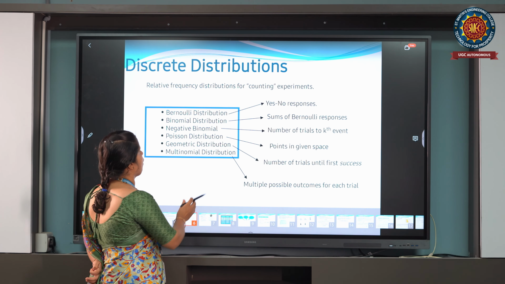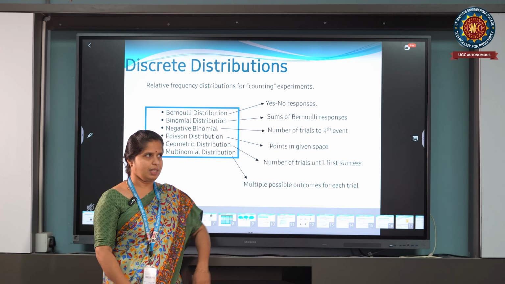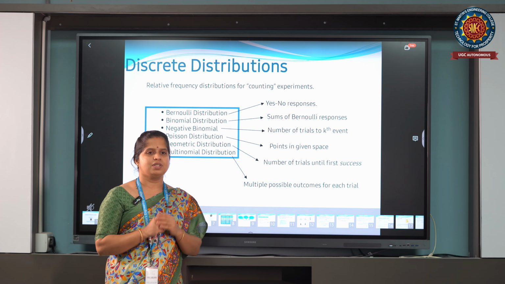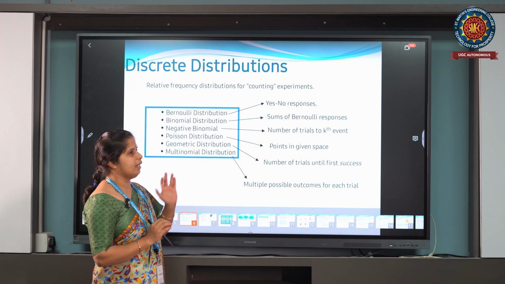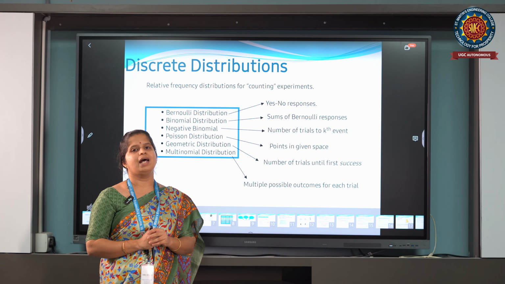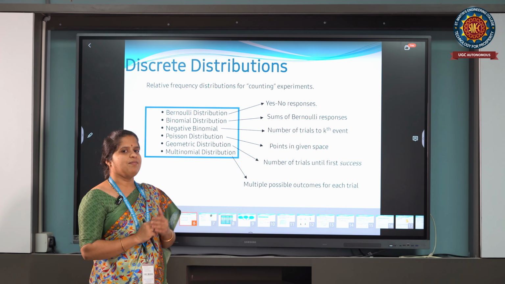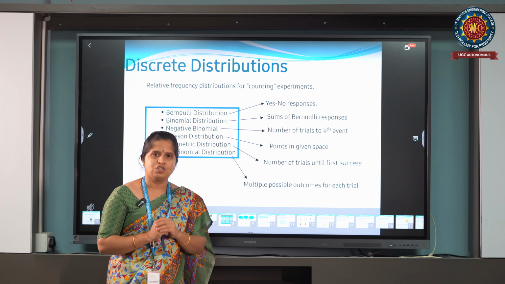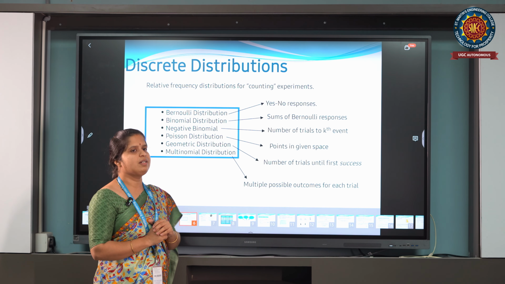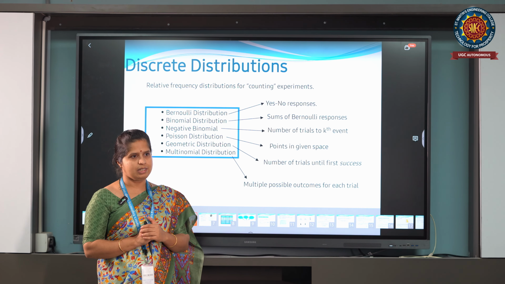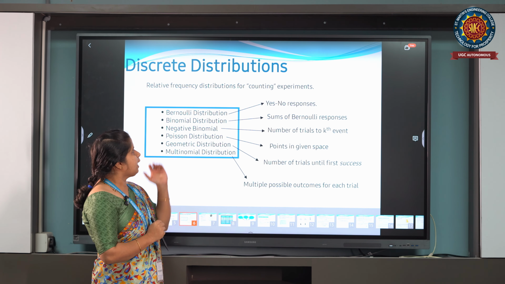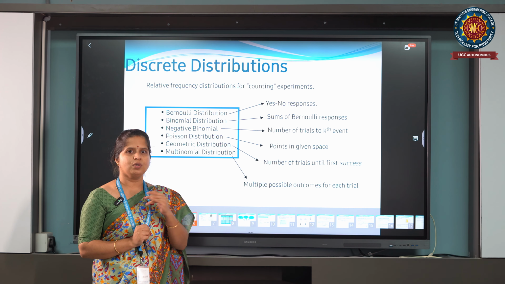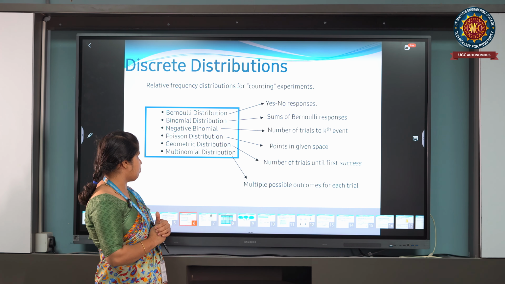So what are discrete probability distributions? Let us see. Suppose I have only two outcomes, yes or no responses; such a distribution we call a Bernoulli distribution. If yes or no responses are repeated n times, then such a distribution we call a binomial distribution. We will see binomial distribution in detail. Negative binomial: the number of trials until the kth event gives the negative binomial distribution.